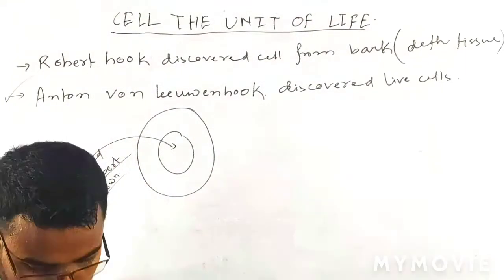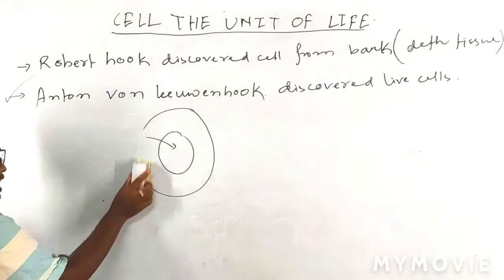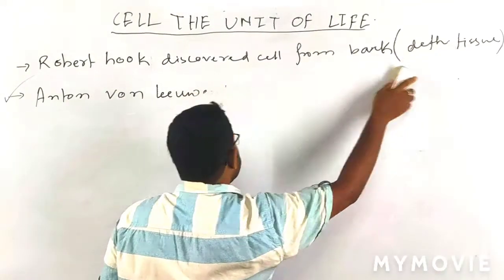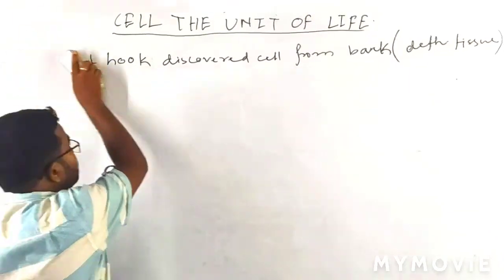There are two scientists who experimented on the cell.